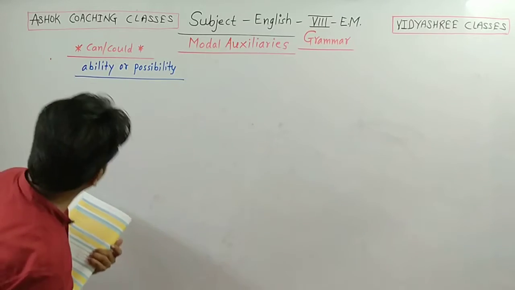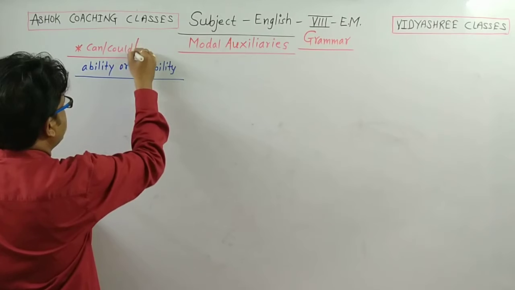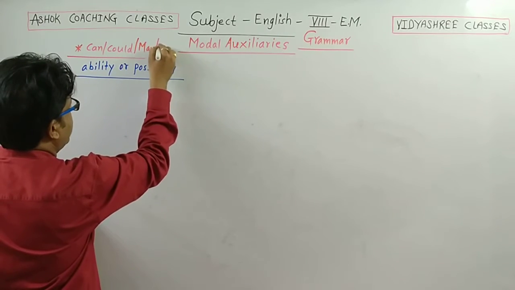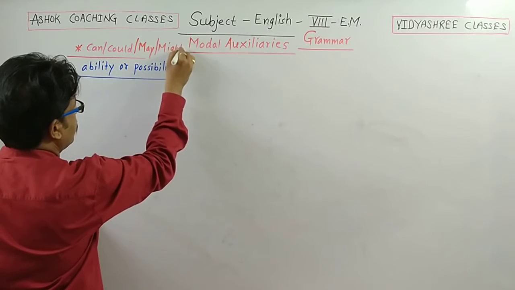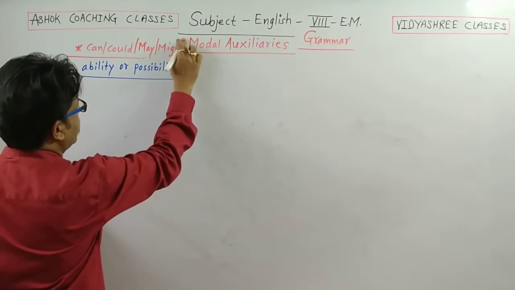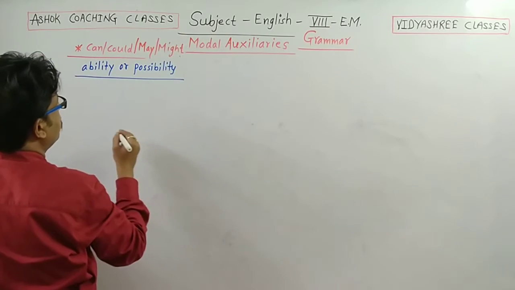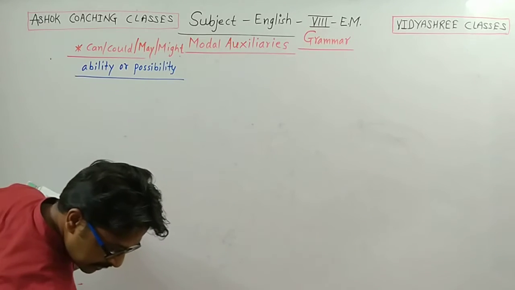I think we should join it with may and might: can, could, may and might. So let's learn examples.